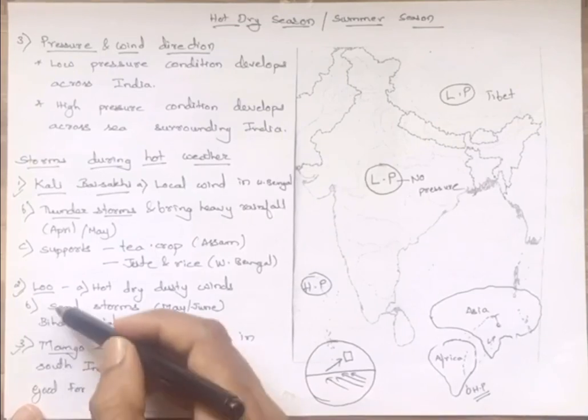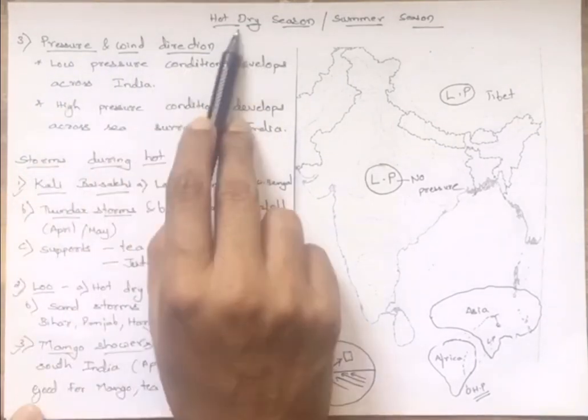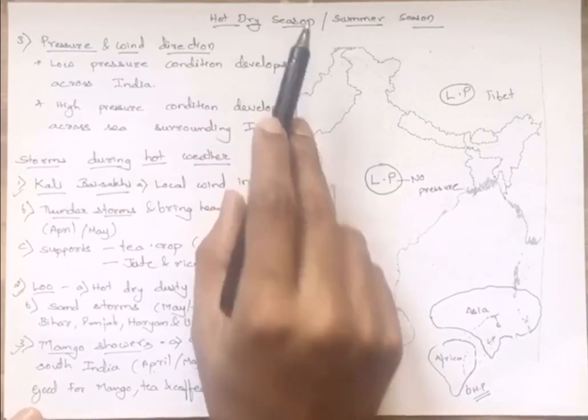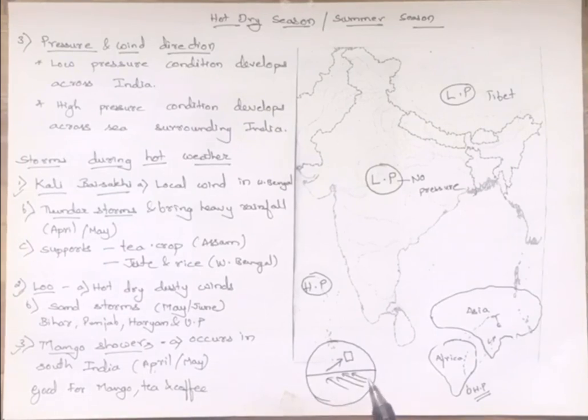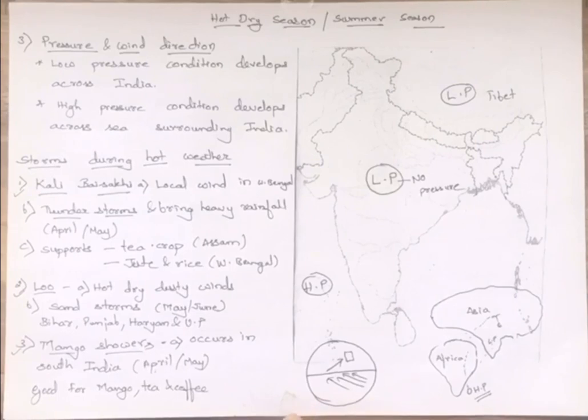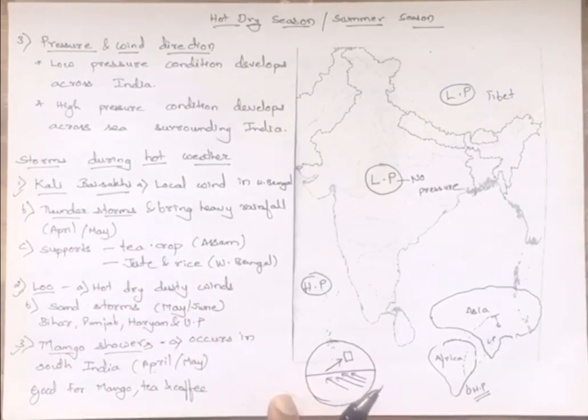So these three storms take place during the hot dry season. You need to remember these three storms because questions will be asked like what is Kali Baisakhi, in which places it takes place, and which crop it supports if it brings rain. So this is how questions will be asked. These three are very important. You need to remember. So this is the end of the hot dry season.